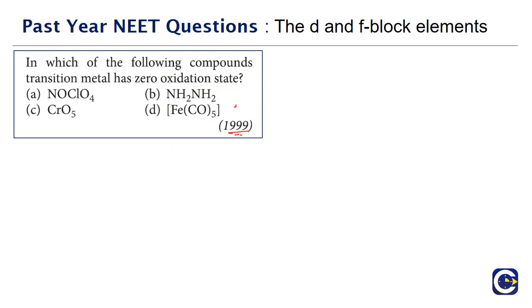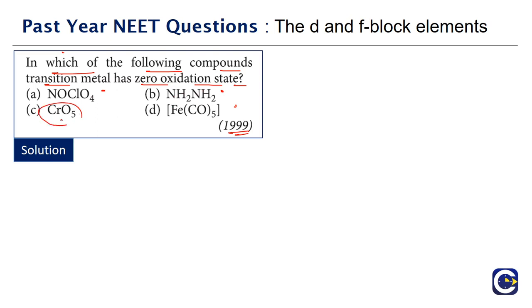Next we have another question, 1999. In which of the following compounds the transition metal has zero oxidation state? So the oxidation state of the transition metal is zero, that's what they are asking. If you look at the compounds given to us, obviously in option A as well as option B, there is no transition metal itself, because option A contains nitrogen, oxygen, chlorine. Option B contains nitrogen, hydrogen. There is no transition metal itself.